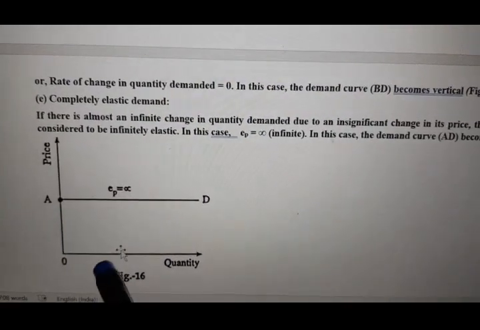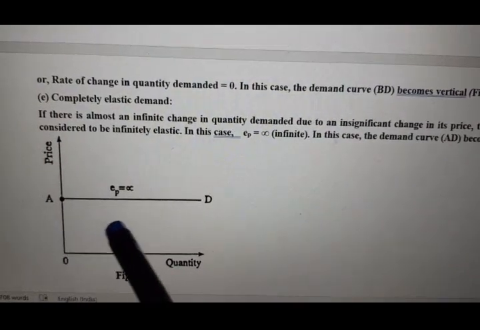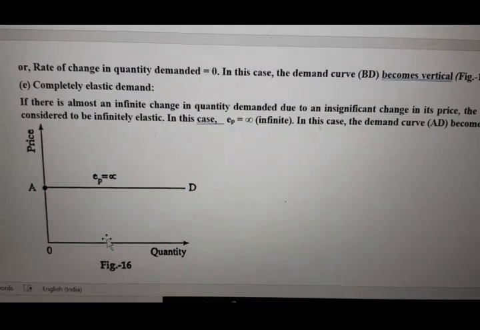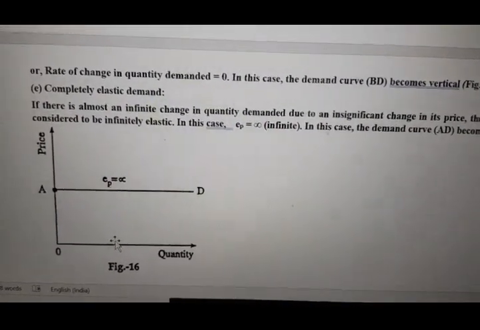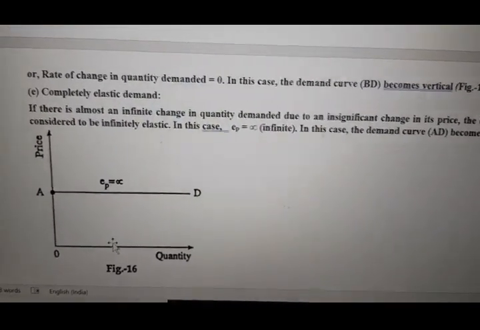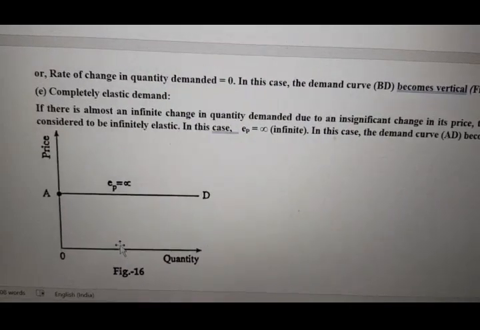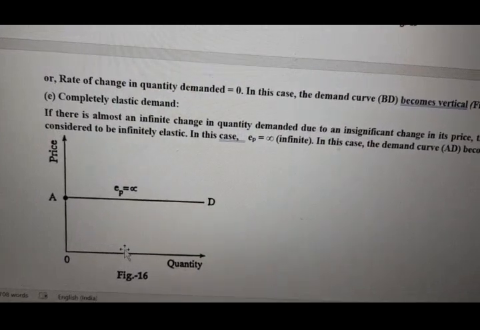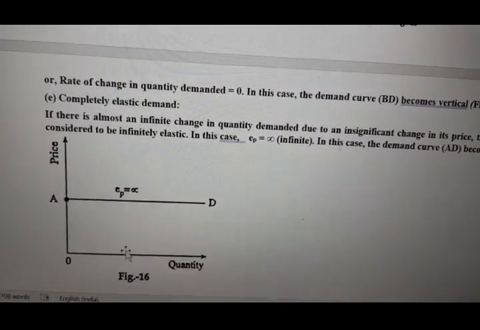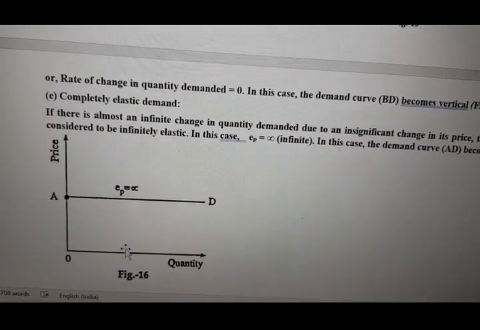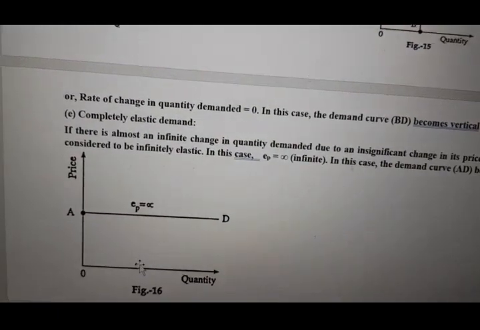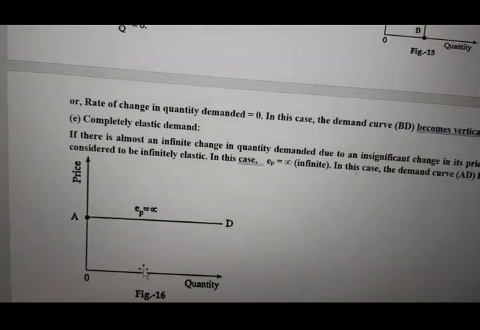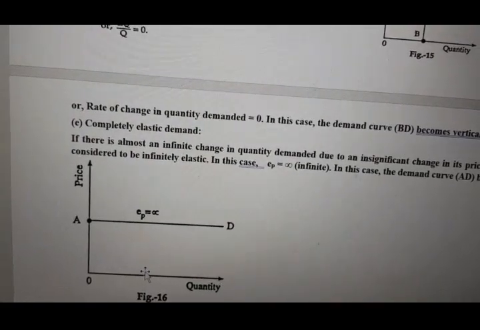Any change in price, demand is moving to infinity. So this is not a realistic situation. This doesn't happen in reality. Here I have already shown you how to find the arc elasticity of demand, the formula for arc elasticity and its measurement, and also how to measure the point elasticity of demand and the demand curve shape in case of 5 situations of point elasticity.